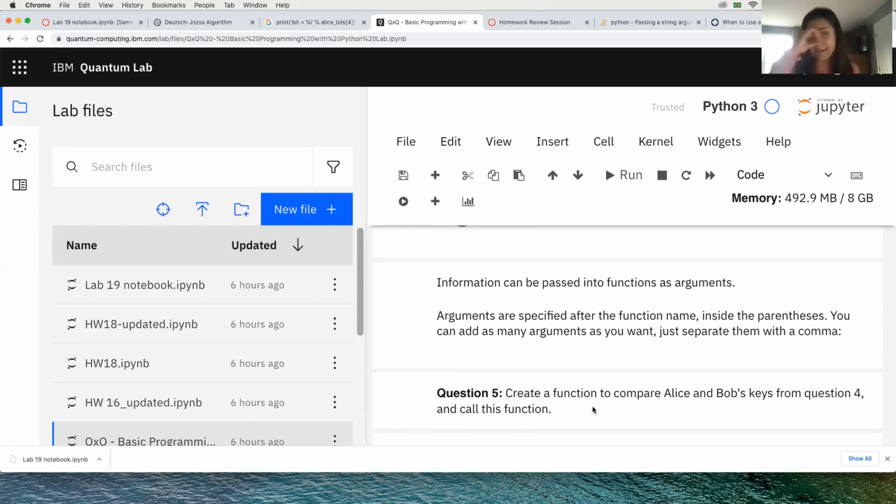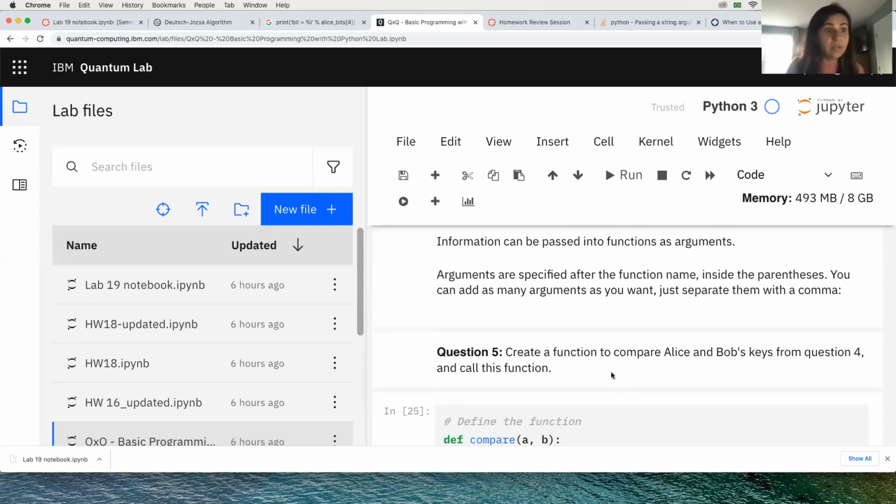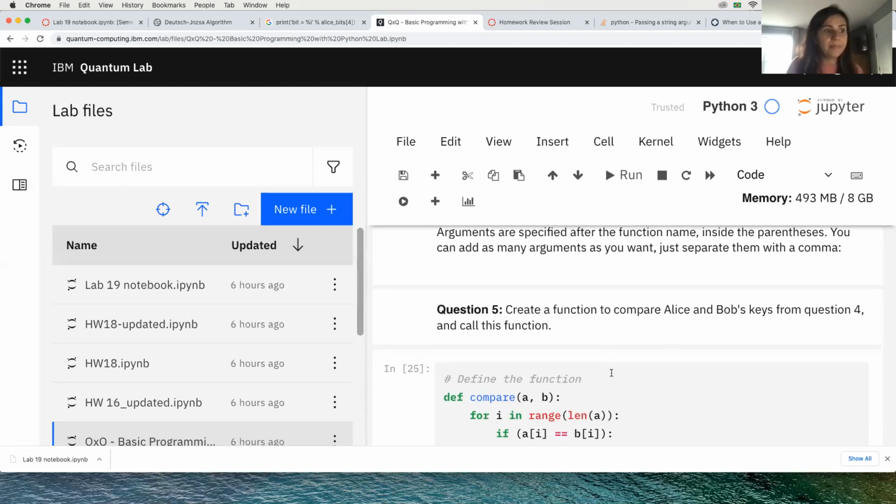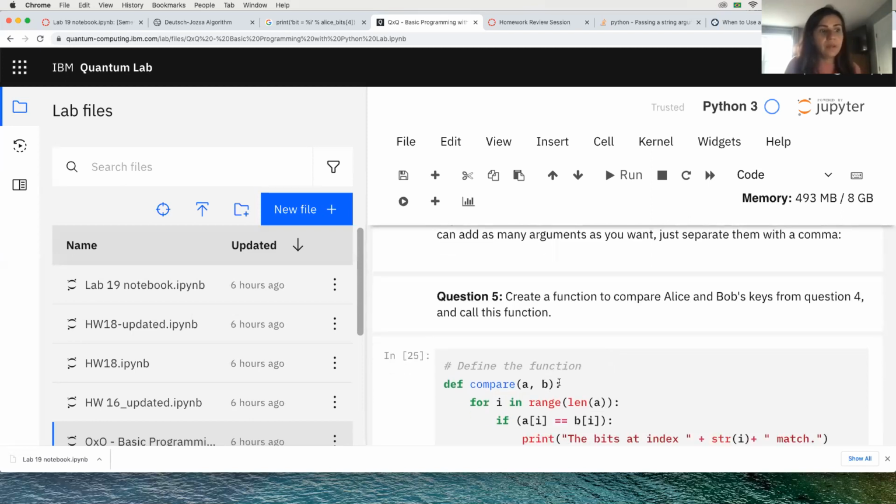Yes, you can add as many arguments as you want, but if you don't need more than 2 arguments, you shouldn't add any more. You add as many arguments as you need to run the function. So we're going to create a function to compare Alice and Bob keys from question 4 and call this function.